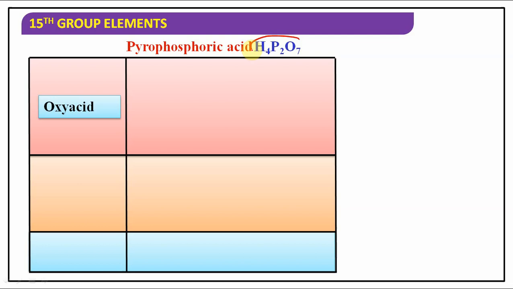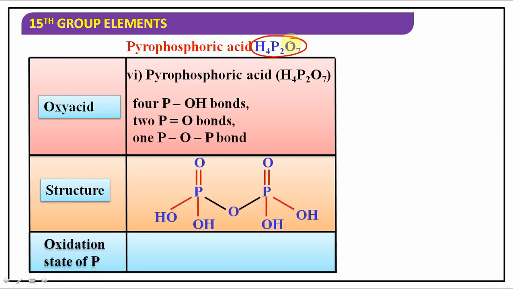Pyrophosphoric acid, very important one, children. H4P2O7. We'll go for in-detail discussion about this. Pyrophosphoric acid, what is the formula? H4P2O7. See, here you can see the POP bond is present.